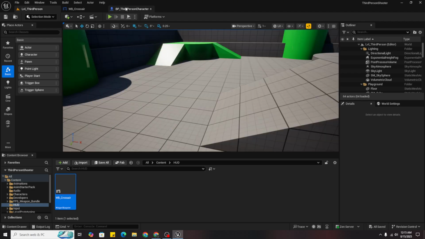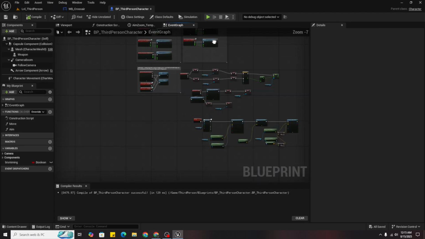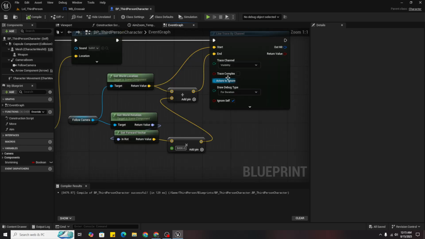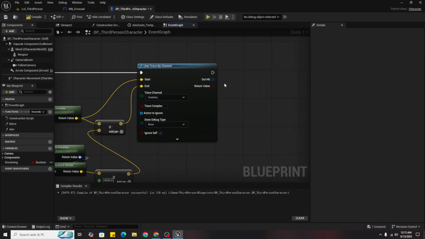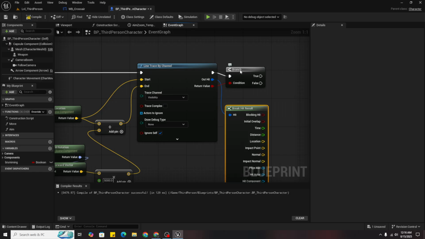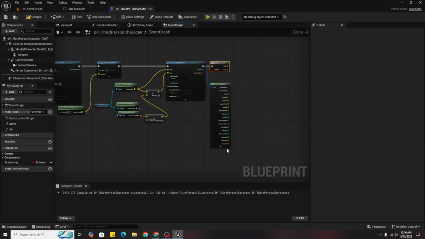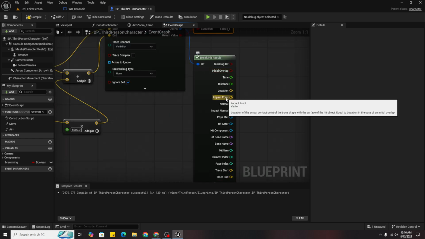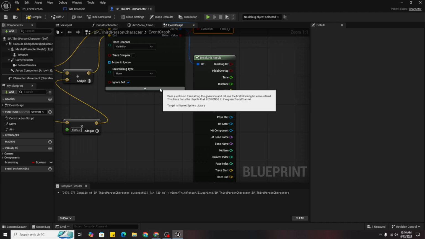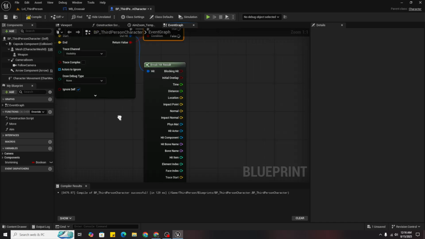So now we can just remove this, set duration 1 to none, and then branch and break hit results. This tells whether it hits something or not, true or false, and this is the function where the line trace will hit.